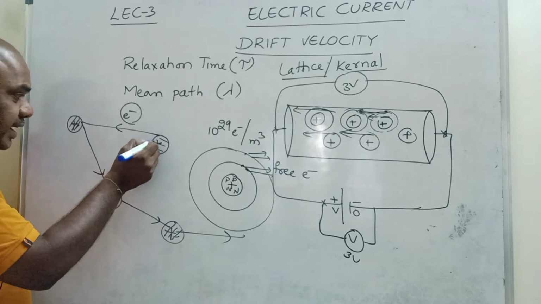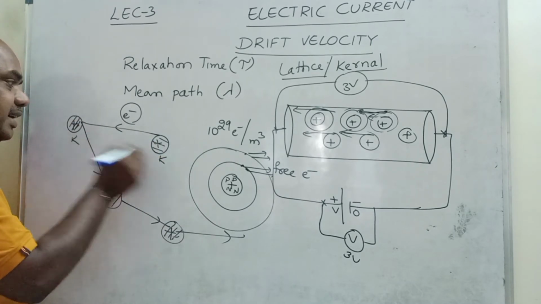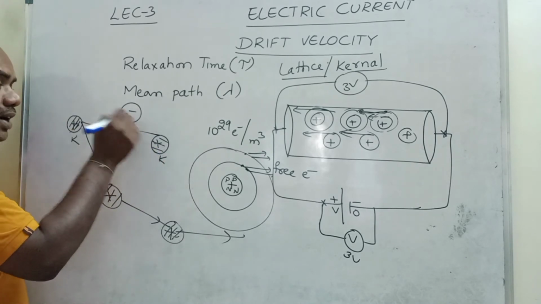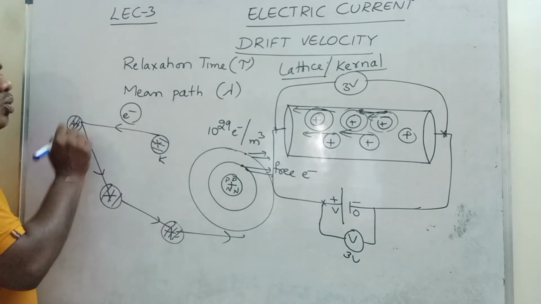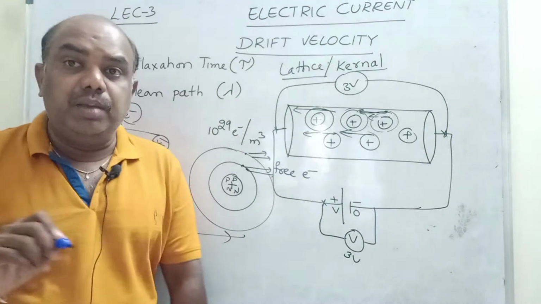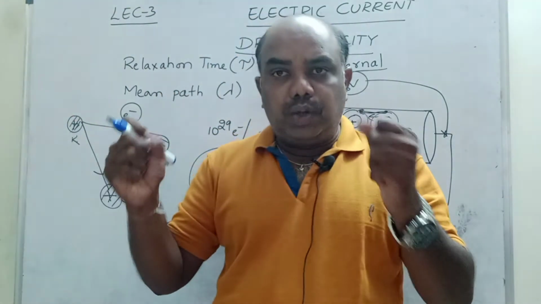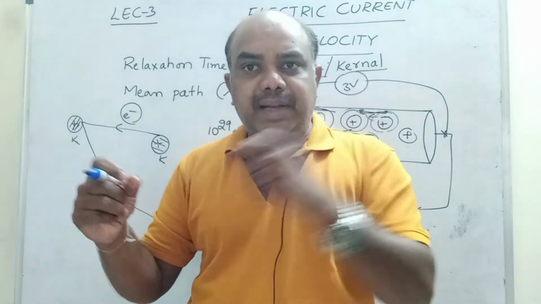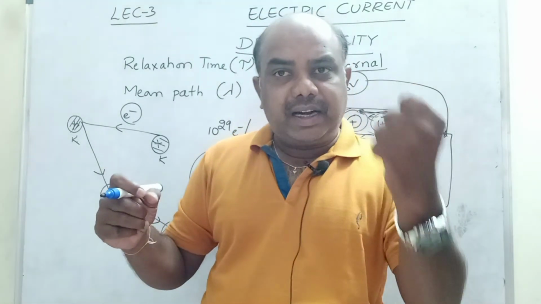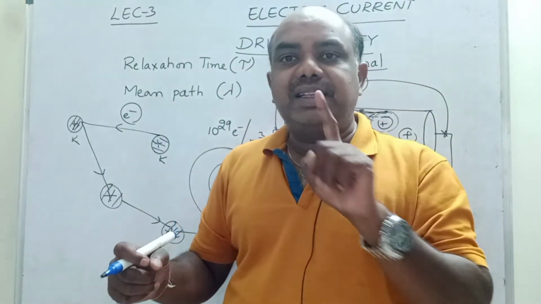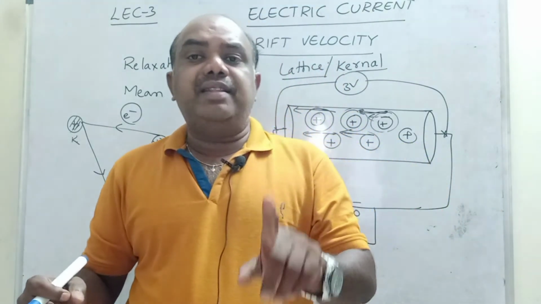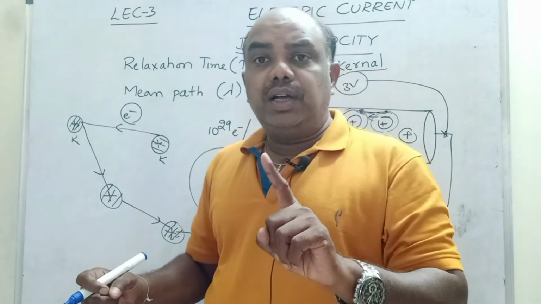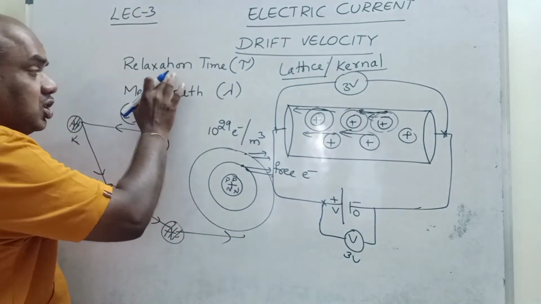It takes some time to travel from this kernel to this kernel. The time taken by the electron between two kernels is called relaxation time. Important, children. Two kernels or two positive ions are there. One electron comes out from this atom and hits the neighboring atom, and it takes some time to travel from here to here. This is called relaxation time. Relaxation time means the average time taken by the electron from one kernel to another kernel, denoted by tau.